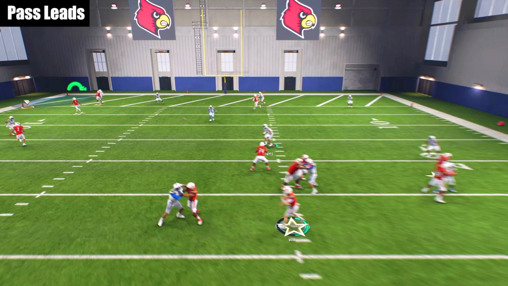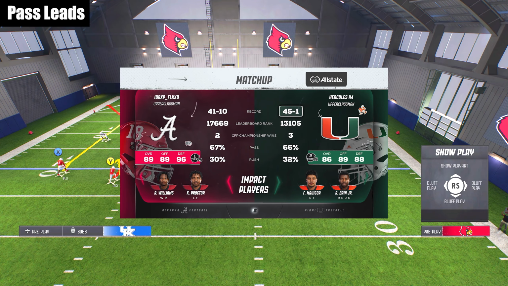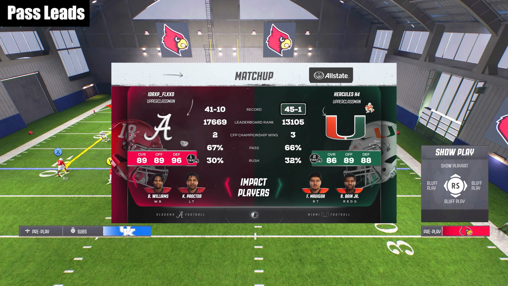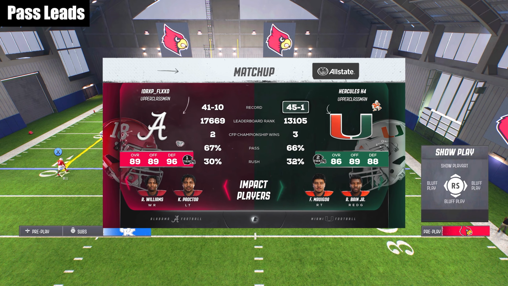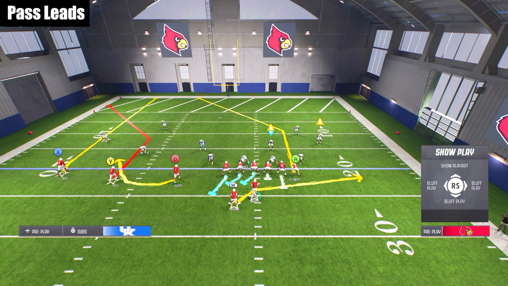Pass leads are the difference between interceptions and touchdowns. This is just one of a bunch of different tips that have helped me go 45-1 so far in my online games. You should be pass leading on every throw you ever make. And if you're not currently pass leading, you're going to see right now just how powerful pass leads are and why you immediately need to start using them in your passing game.